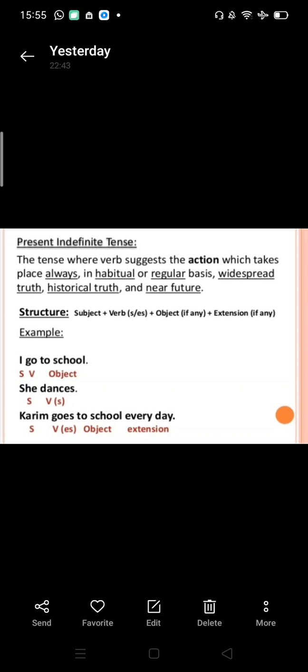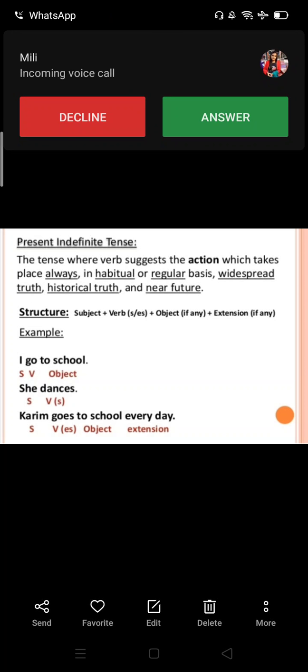So the formula of present indefinite tense is subject plus verb s/es plus object. We are taking s/es with the verb when we are using a singular subject. If the subject is singular, we use s/es with the verb. If the subject is plural, we don't use s/es with the verb. And I and you are exceptions, we use them with the plural rule, like s/es will not come with I and you. Example: I go to school. She dances.